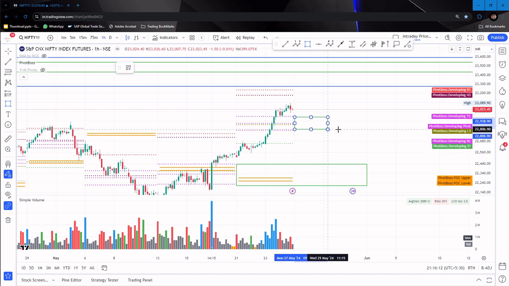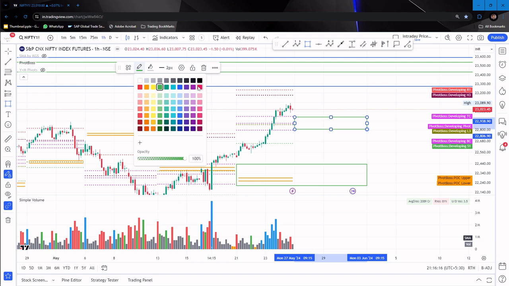Coming week CPR zone is this. What color can we give? We'll give it a pink color maybe, or a different color. We should not spoil our eyes as well. So I'll go with red.